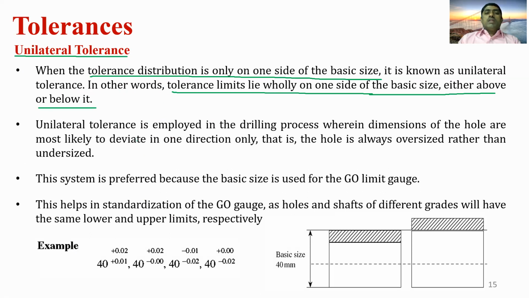The unilateral tolerance system is employed in the drilling process, where the dimensions of the hole are most likely to deviate in one direction only. That is, the hole is always oversized rather than undersized.